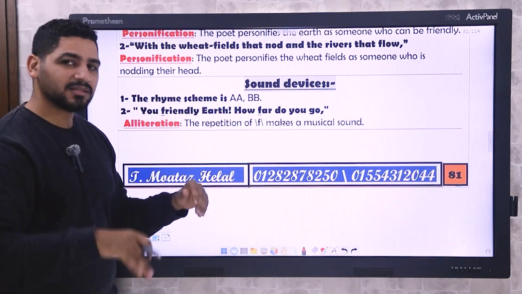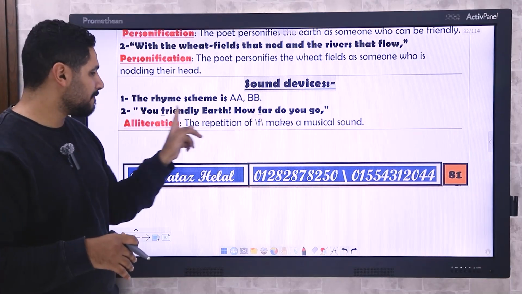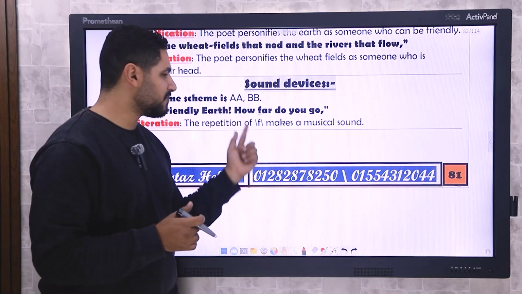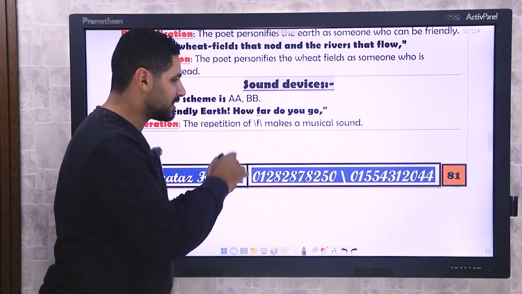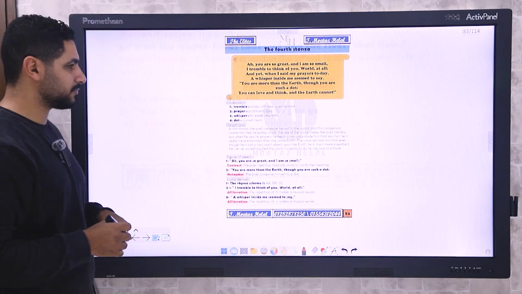Sound devices, again, the rhyme scheme is AABB. You friendly earth, how far? Far and far, and that's an alliteration. The repetition of /f/, we have to write it between 2 slashes like that, makes a musical sound. And that's the third stanza.